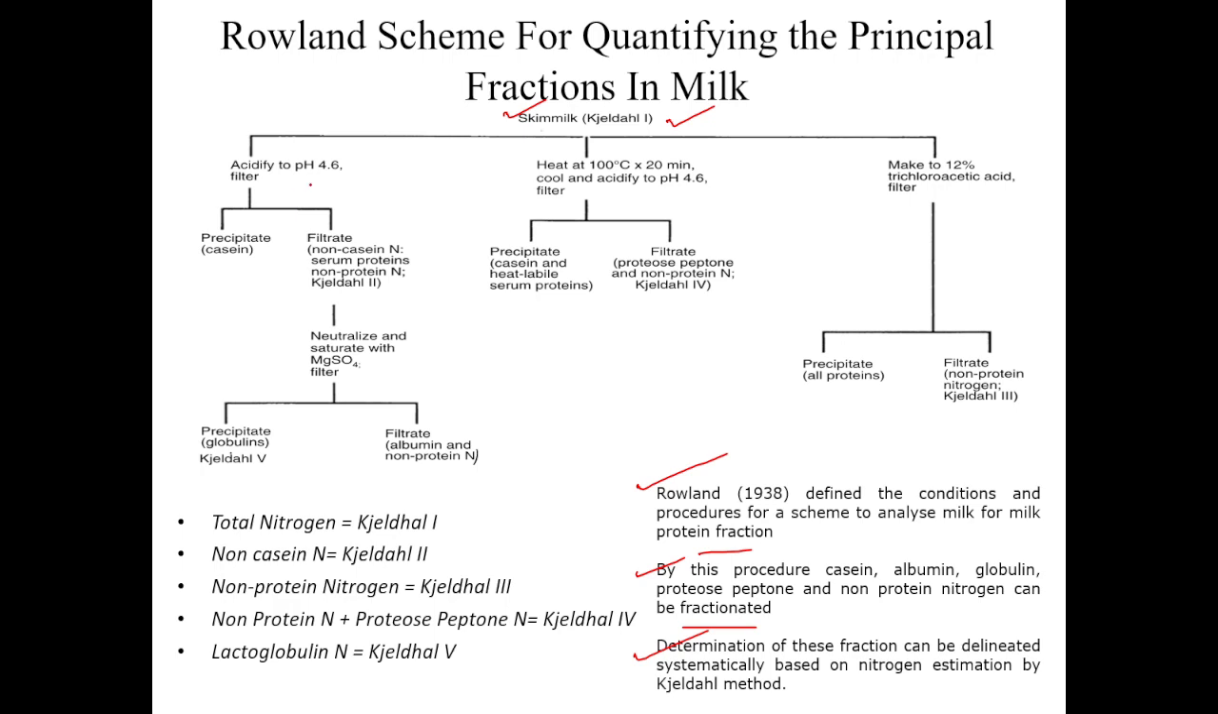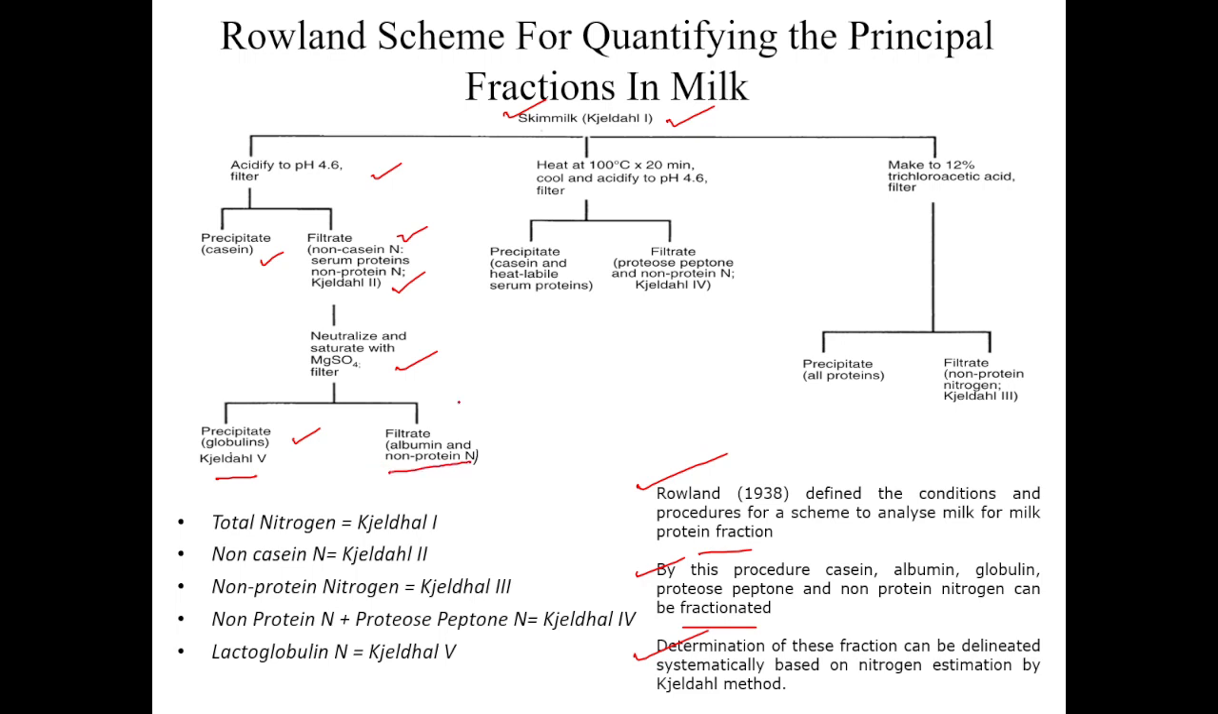Then you acidify the skim milk to pH 4.6, and the casein gets precipitated. In the filtrate you have non-casein nitrogen, which consists of serum proteins and non-protein nitrogen, and you designate it as Kjeldahl 2 nitrogen. Now you saturate this filtrate, or the whey, with magnesium sulfate. The globulins get precipitated, and that is called Kjeldahl 5 nitrogen. In the filtrate you will have albumin and non-protein nitrogen.